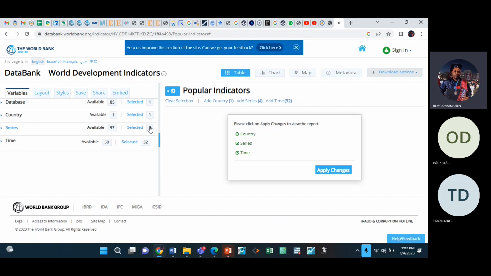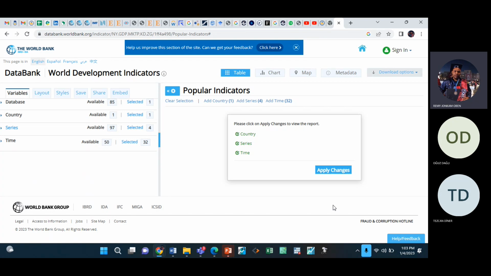You see here, series 4. I've chosen my time, 32 years, 1990 to 2021. Country, I've chosen my country, Cameroon. Choose your own individual countries. Please, when submitting your assignment, also send me your data, because I will use your data to check your results. I'll run each of your data to make sure, as I've told you, I'll attach more weight to this assignment, so please do a good job.